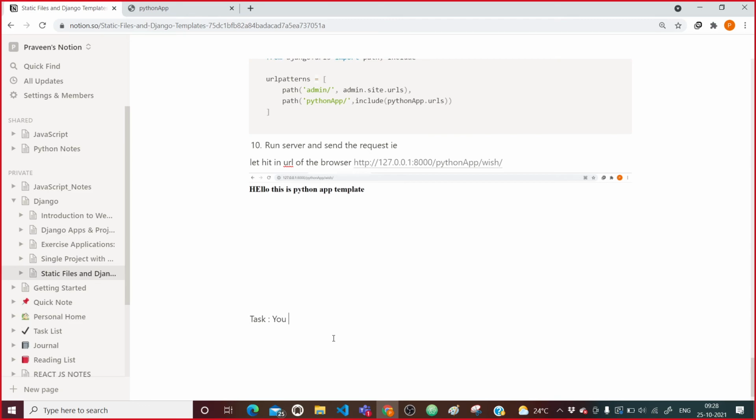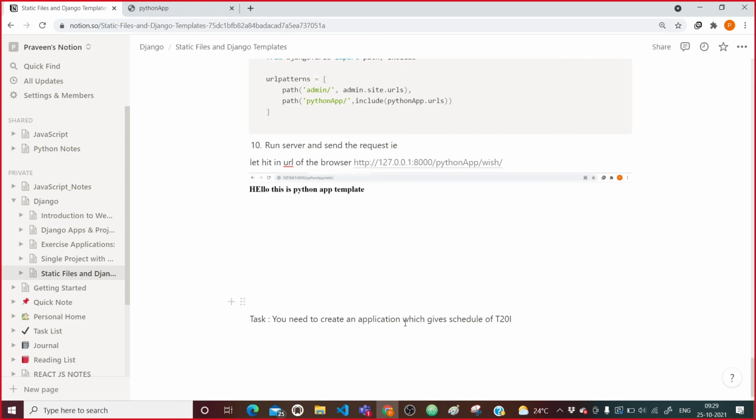You need to create an application which gives the schedule of T20I, international T20. Give the schedule of T20I.